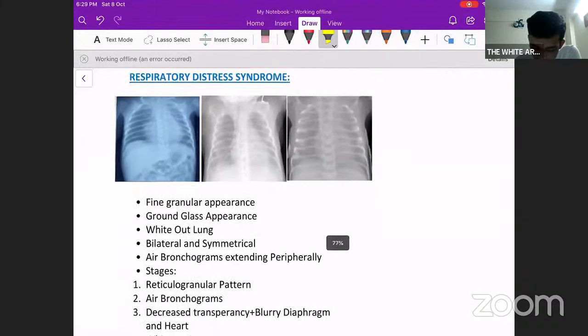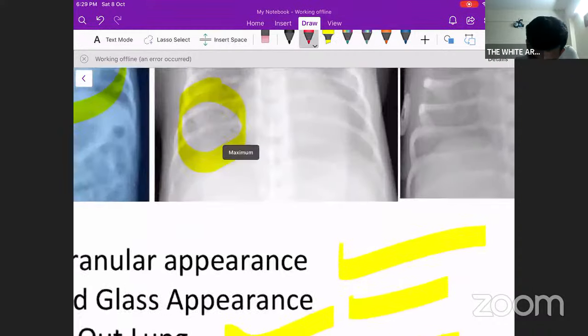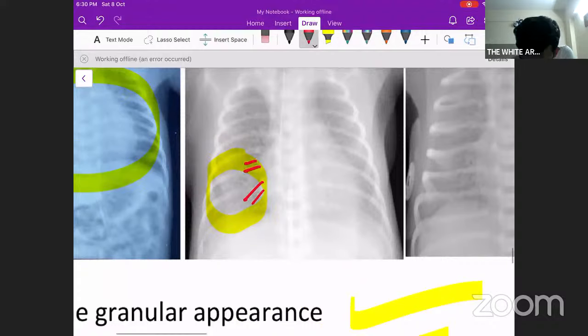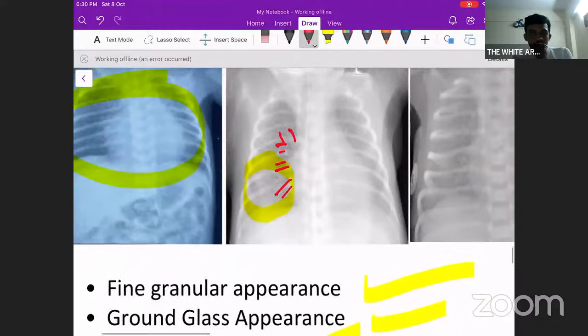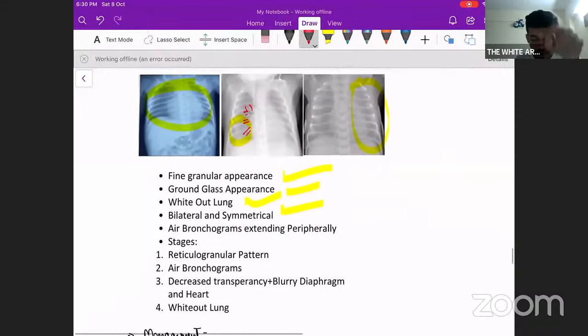On X-ray, what are the findings? As we see over here, in the first X-ray, a fine granular appearance can be there, or in the second X-ray, a ground glass appearance can be there, or in the fourth X-ray, if you concentrate on the left lung, a whiteout lung will be there. Whatever the finding, it is usually bilateral and symmetrical, and you can have air bronchograms as well. See over here, there is one air bronchogram, or over here there is one more. All these things are air bronchograms extending peripherally. So these are a few of the X-ray findings of RDS.